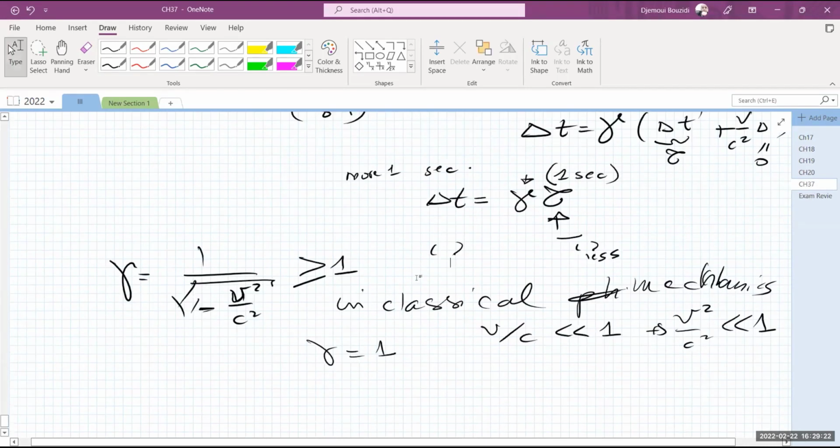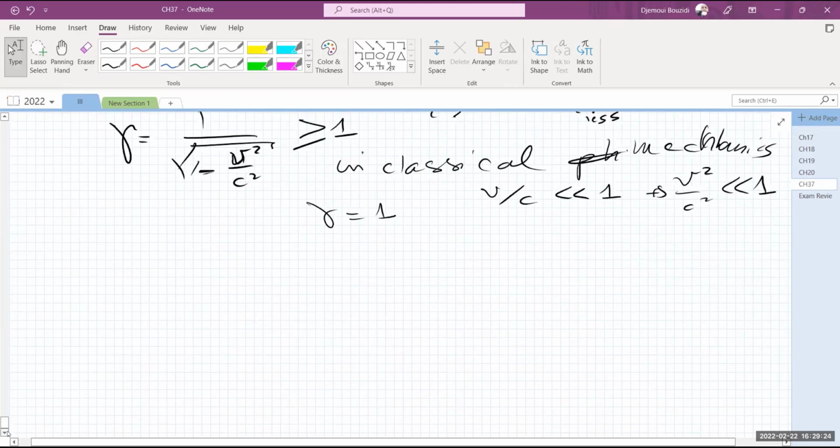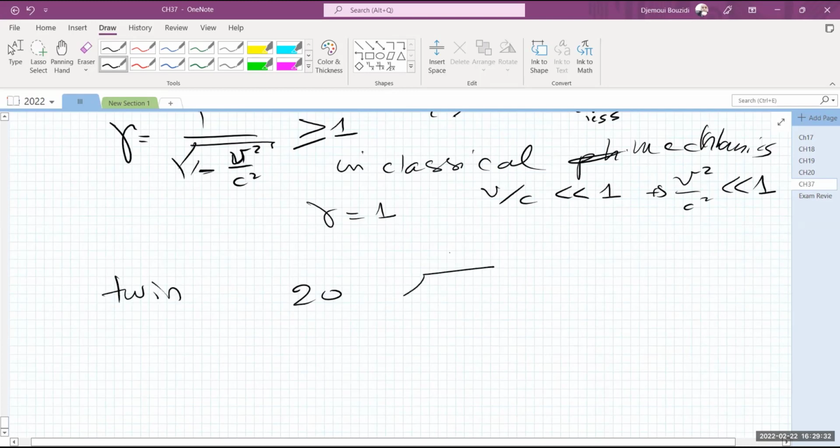Here is what that means, okay? Take two twins at the age of 20. Twins, they have the same age. One of them decides to travel with almost the speed of light to a far away star. Let's say, for example, Proxima Centauri, which is about 4 point something light years, and comes back.